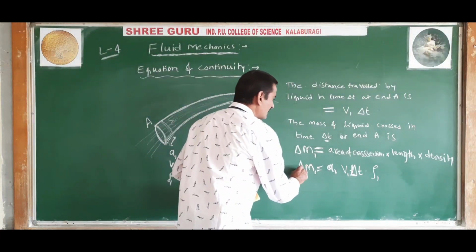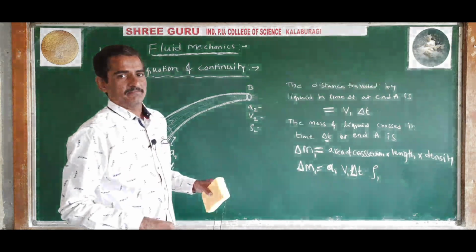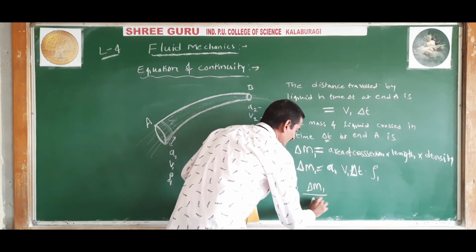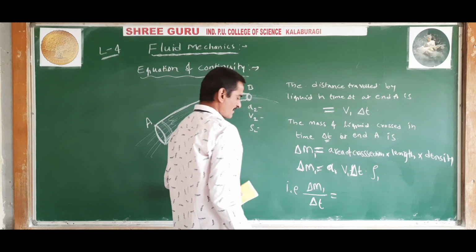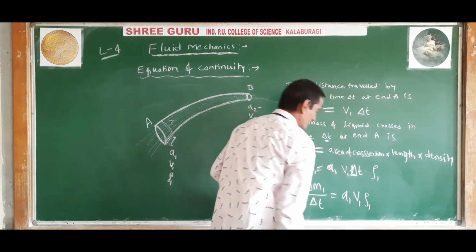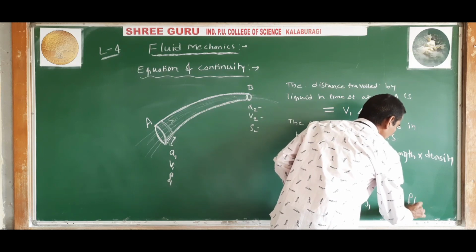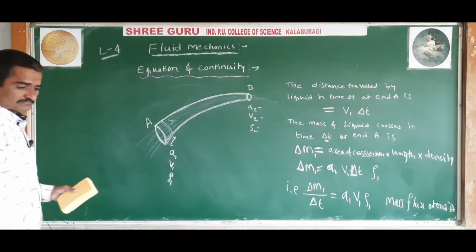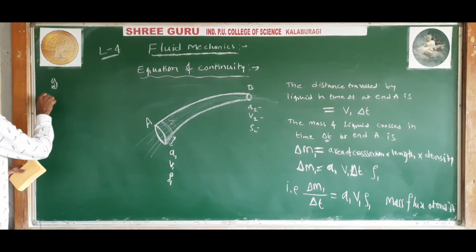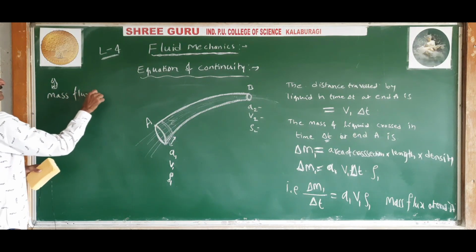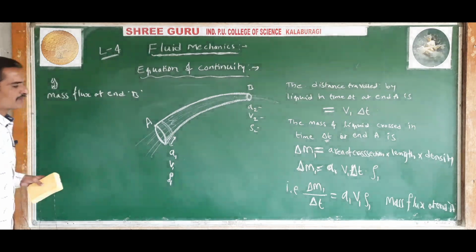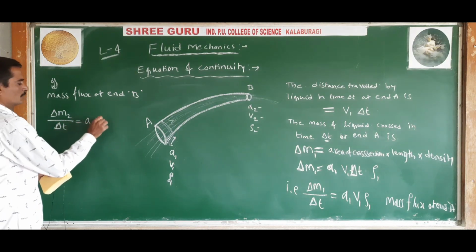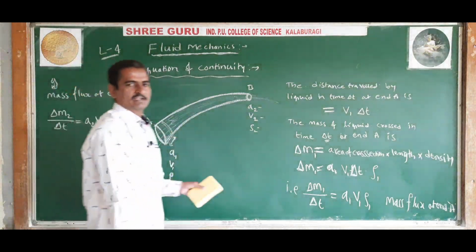So now the mass of the liquid passing per unit time, that is delta m1 divided by delta t, taking delta t to this side, is equal to A1 V1 rho 1, and this is called the mass flux at end A. Similarly, the mass flux at the end B is delta m2 divided by delta t, and that is equal to A2 V2 into rho 2. In the same way you can derive it; I will write it directly.